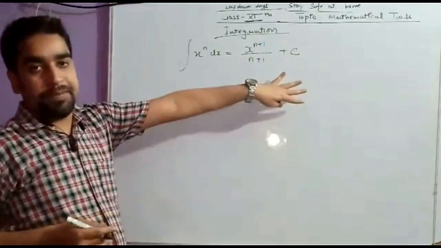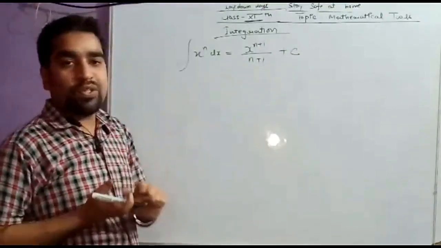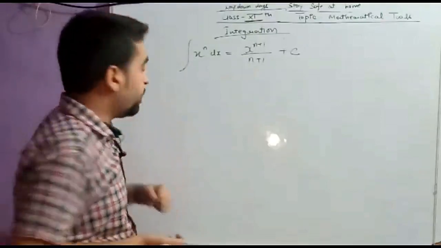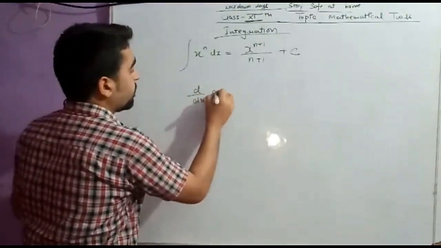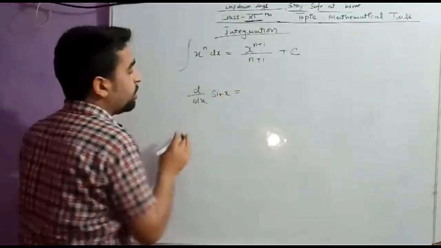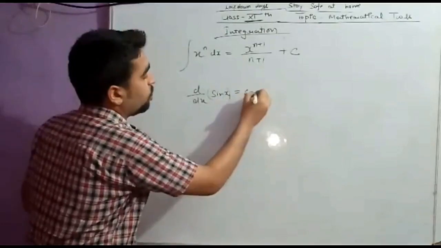Now what is this c? This is a constant. Why is this constant introduced? I can give you one example for understanding this. For example, suppose we are differentiating sin x. What will be the answer? We already know the differentiation of sin x is cos x. So cos x is the answer.